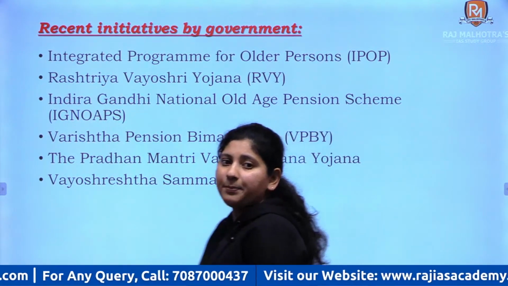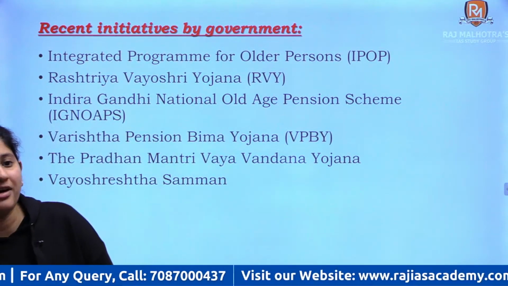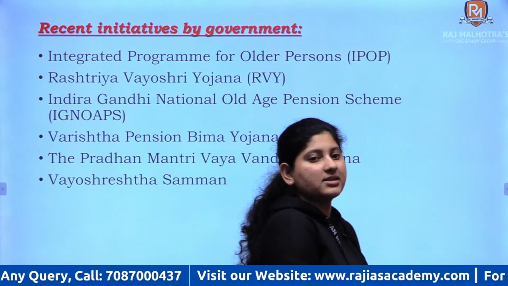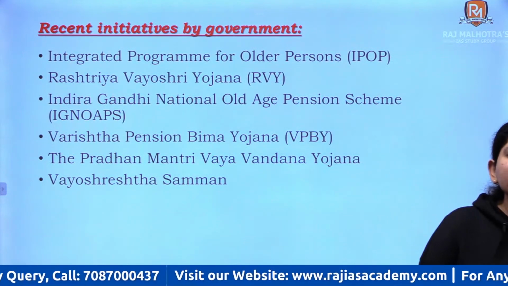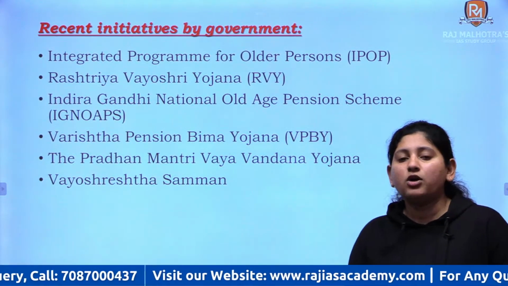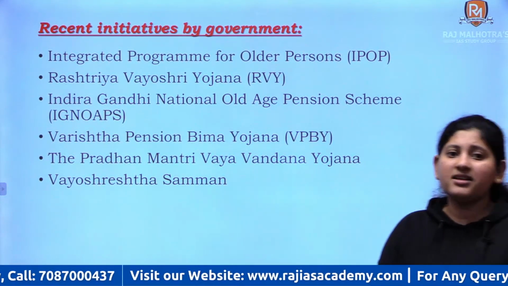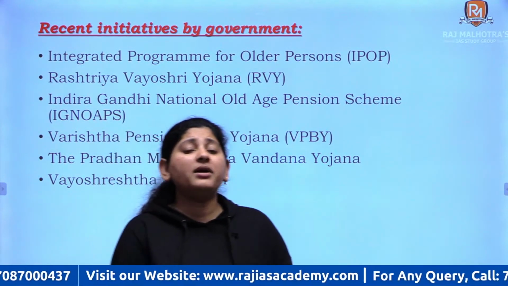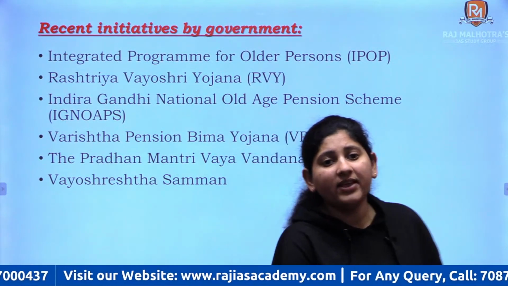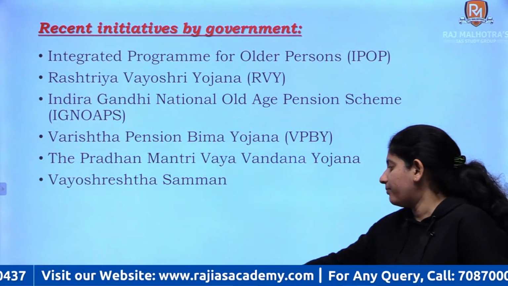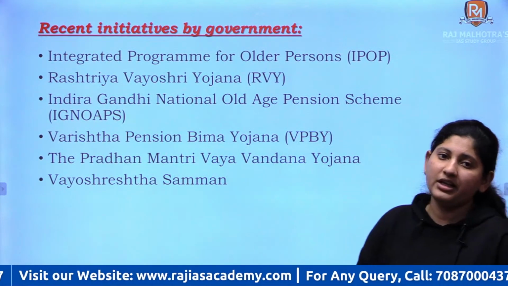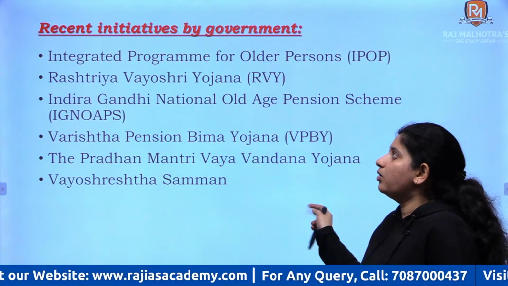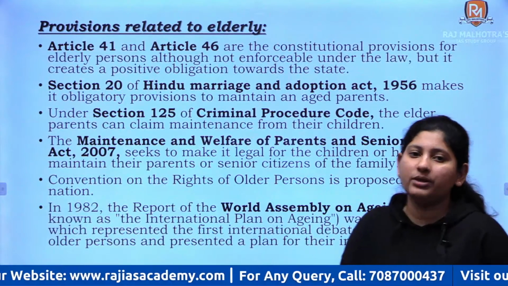So there is IPOP, Integrated Program for Older Persons. There is Rashtriya Vayashri Yojana, जो हमने अभी डिस्कस करा है. There is IGNOPS, Indira Gandhi National Old Age Pension Scheme. Then there is Varisht Pension Bima Yojana. There is Pradhan Mantri Vaya Vandan Yojana, and there is Vayoshreshth Samman. These are a couple of initiatives. You must know them if you are going to write answers. So just go through them once.